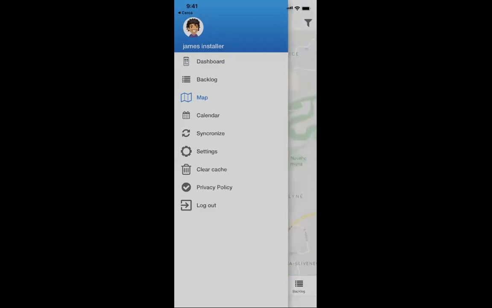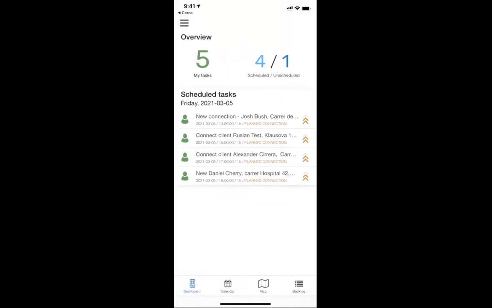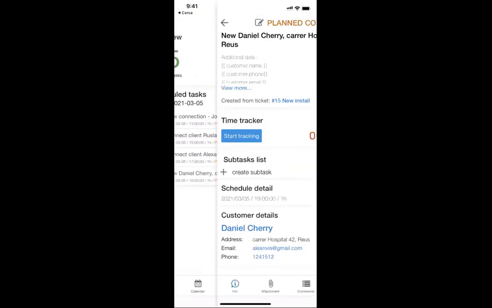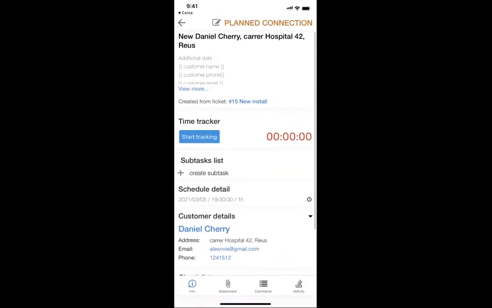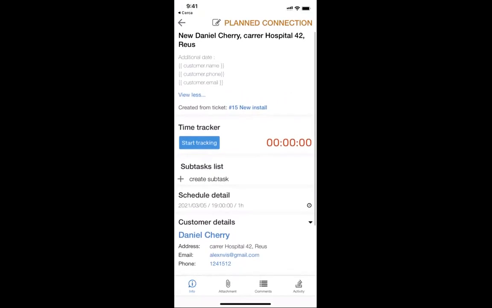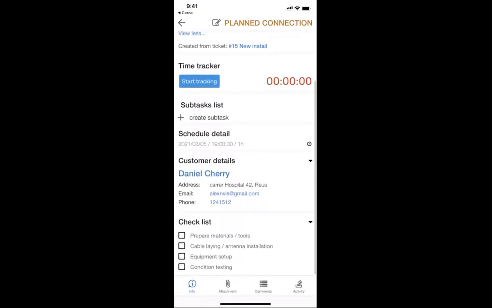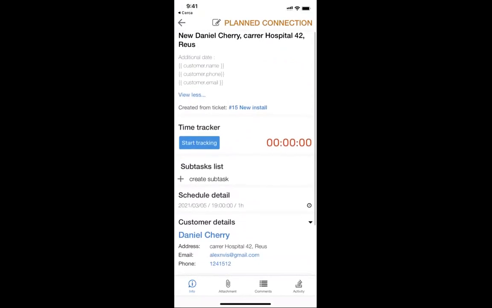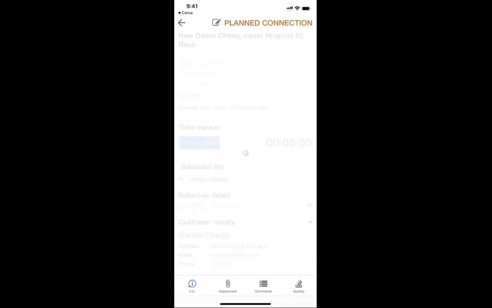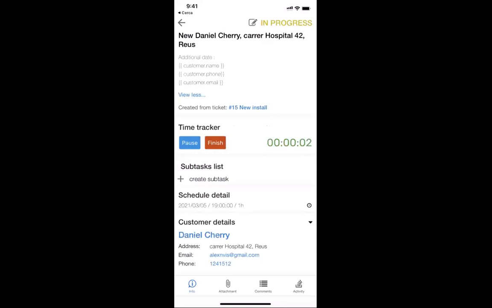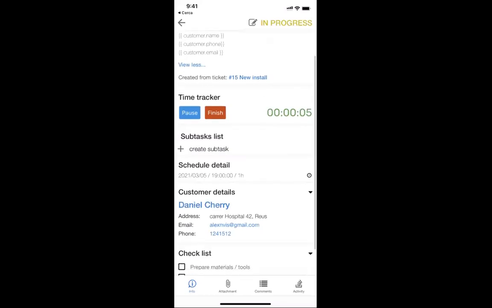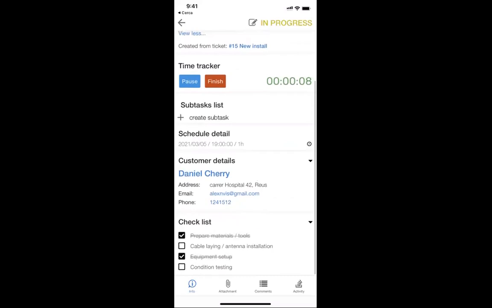And then he has all the tasks. If I go to his dashboard, it says, you have 4 scheduled tasks and 1 unscheduled. These are the tasks for Friday, for tomorrow. I say, okay, there's a new Daniel Cherry client. As you can see, there is some additional data for him, but he can check the customer data here, like an address, phone number. And again, I'm starting to do this job. So he's starting, it was changed to in progress, and now the time tracking. Okay, I prepare my materials, cable, condition, all this is fine.